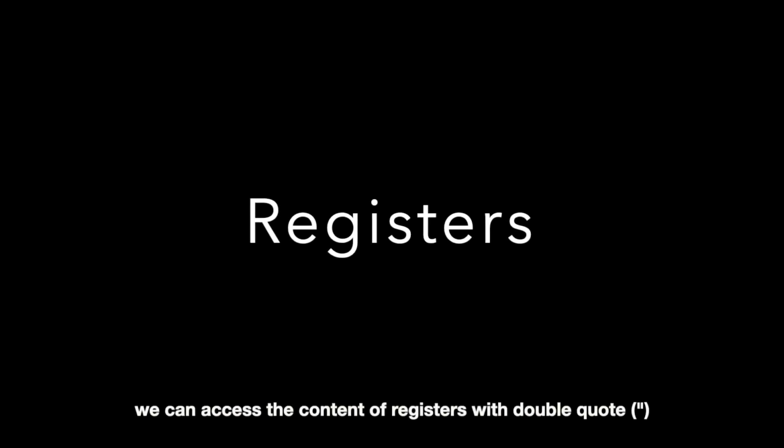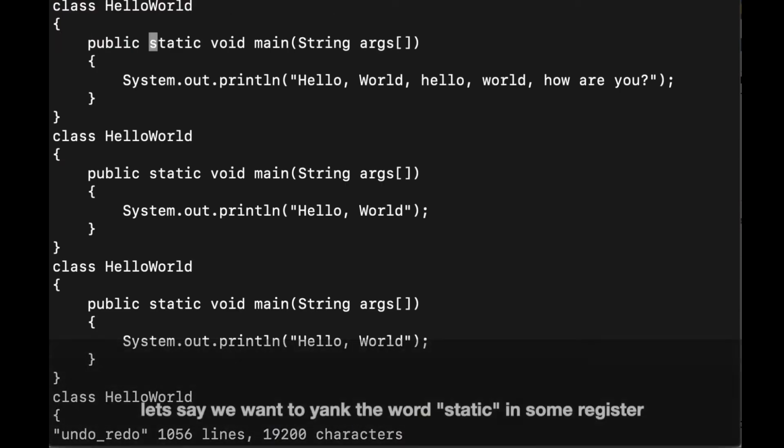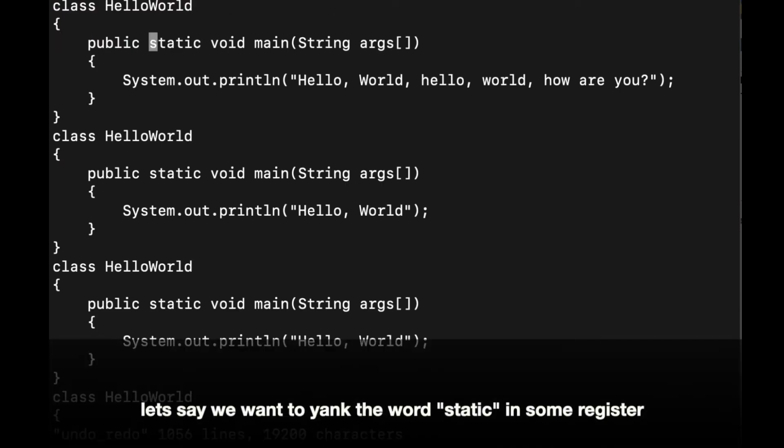We can think of registers as memory where some content or text is stored, and given the memory location, you can load it again. You can access the content of a register with a double quote followed by the register's name. I'll try to explain with an example here. Let's say I want to yank or copy the word static into some register.